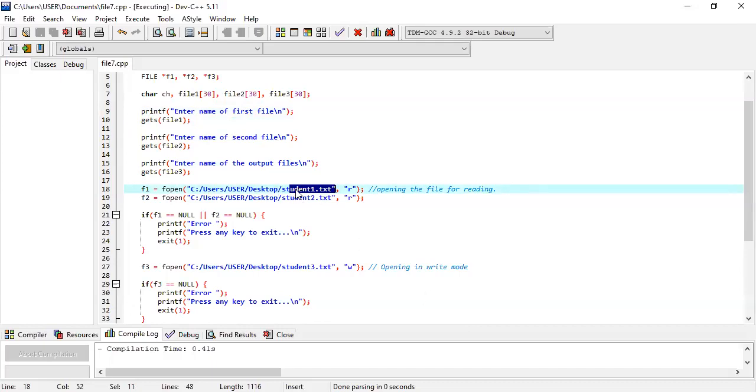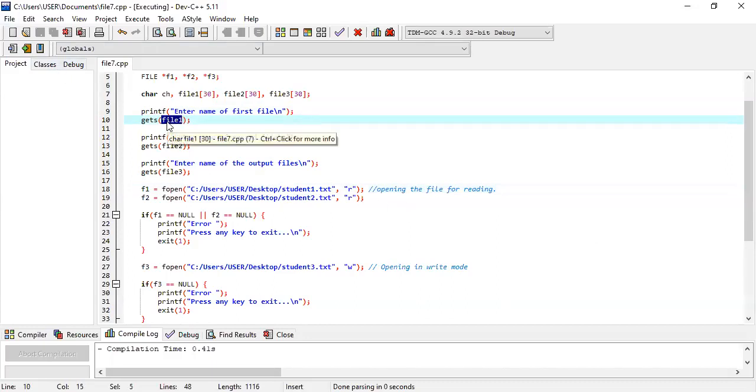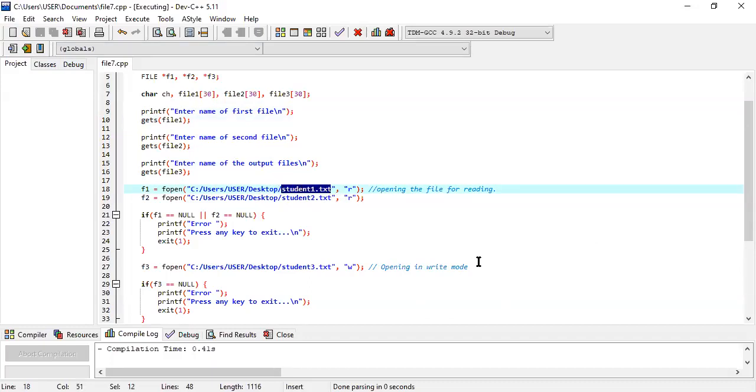One time I'm giving student 1 here, and I'm writing student 1 here also, but you have to write your file name here. According to the syntax for opening a file in reading mode or writing mode, we have to paste the file name here. This one is a variable, a string. In this file variable you are going to store your exact file name. But according to our syntax, we write the exact file name here, not the file variable name. Am I clear to you?